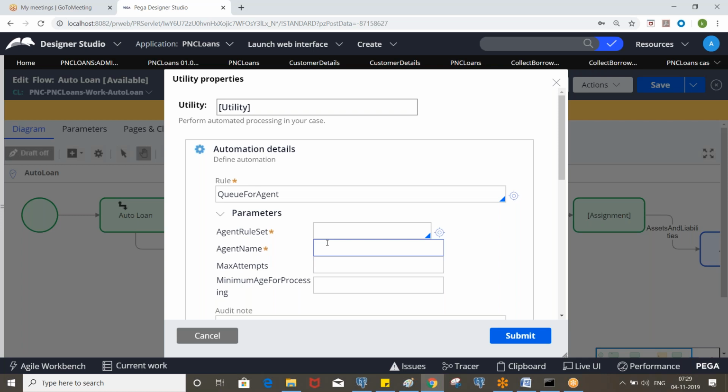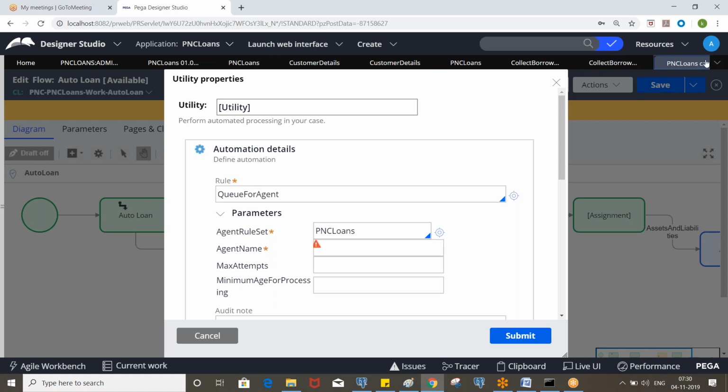So later when the agent wakes up, it will find only the corresponding items, not other agent related items. Okay, so what is the agent rule set we used? Agent rule set, not version. What is the rule set we used for agent? PNC loans, right? That we need to specify. And what is the agent name? Send email standard agent, right?